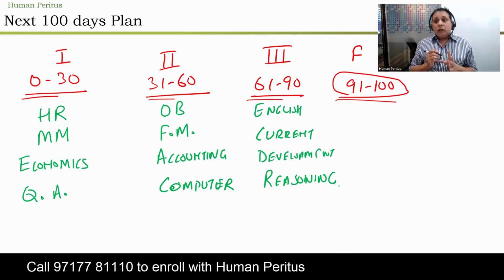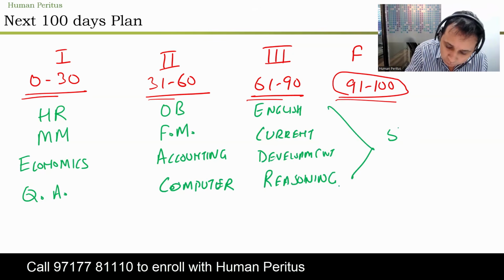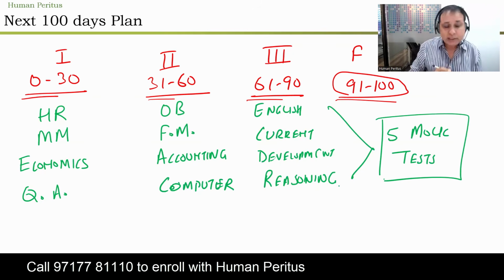Okay. So this is the entire plan. Once everything is done, we'll go through 5 full-length mock tests after everything is done.